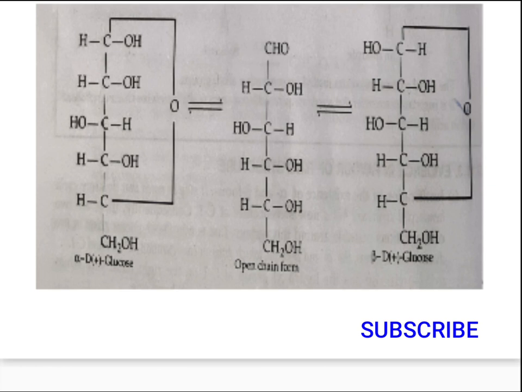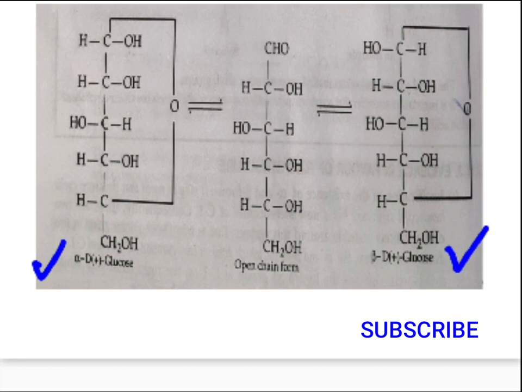When I say the aldehydic group does not occur free in glucose, what is the reason for that? There is an aldehydic group here and a hydroxyl group here. There are various hydroxyl groups you can consider at the other stereocenters. In glucose, the aldehydic group gets tied up by combination with one of the hydroxyl groups, and it forms a cyclic hemiacetal structure, as shown in alpha D glucose and beta D glucose.